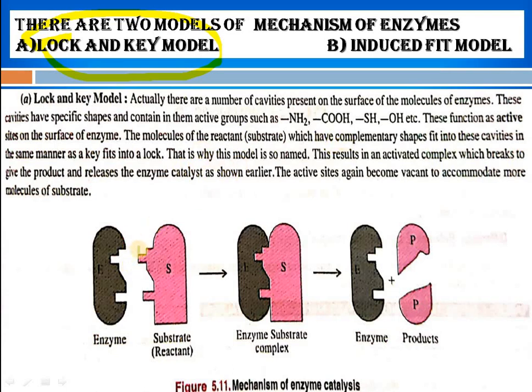So this is the reason. If this shape is different, for example this face will be here and this will be here, and from this side there is nothing, it is flat, so this side will not react with this and this side is totally different from this, so the product will not form. So for that formation, the substrate must have the same or specific shape as that particular enzyme in which we are fitting that substrate. After this fitting is proper, the enzyme substrate complex formation takes place, and after this formation we get the enzyme product, then the product will be formed.